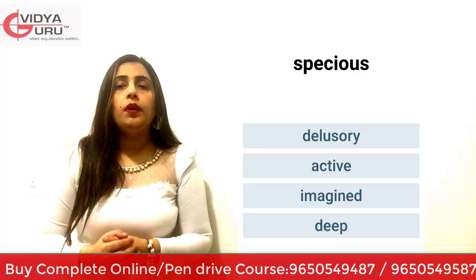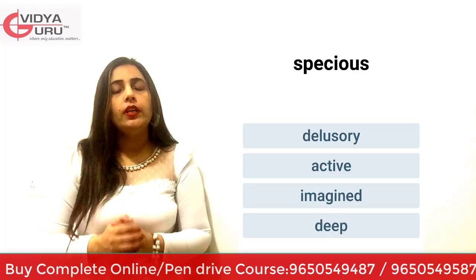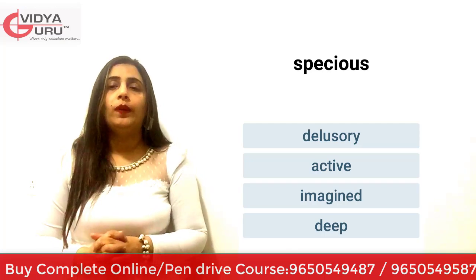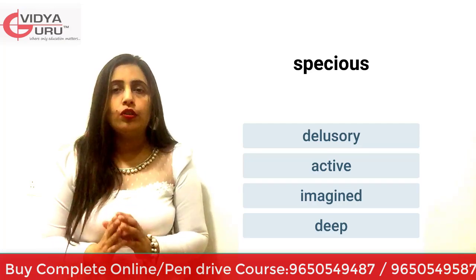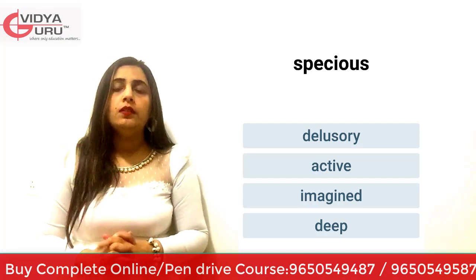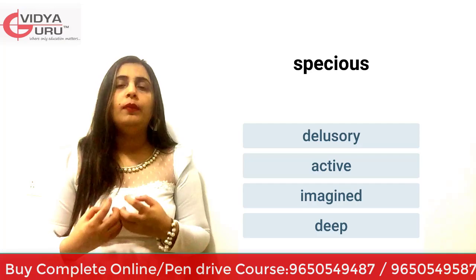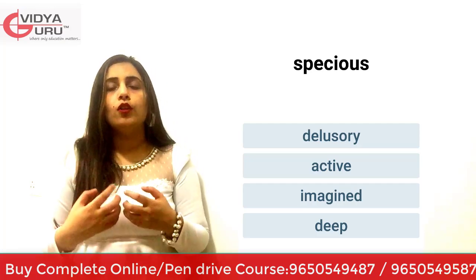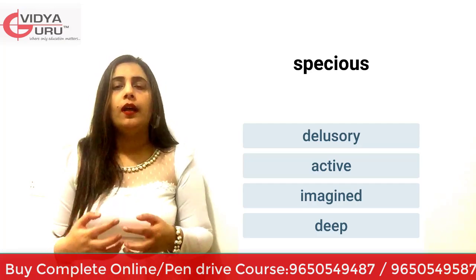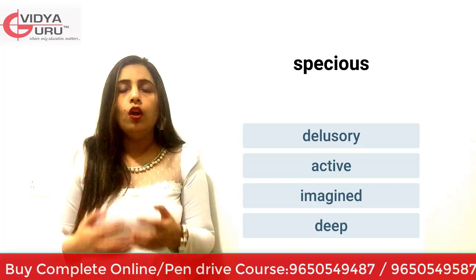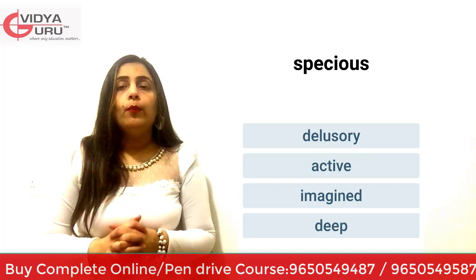And the word is specious and not spacious. Read the word carefully and learn the spellings also. The word is specious. I was saying specious means superficially plausible. Plausible means possible, which can be done, something appropriate, something alright sort of plausible.